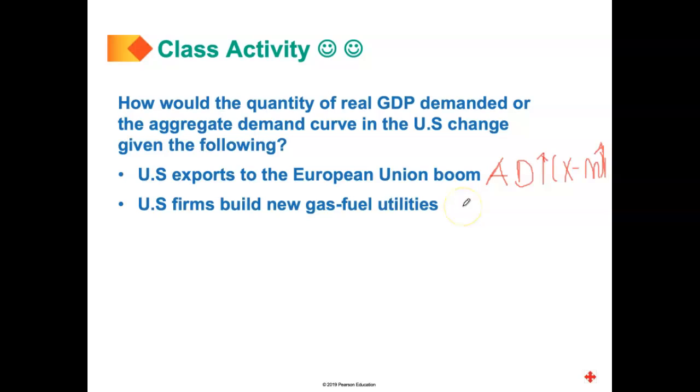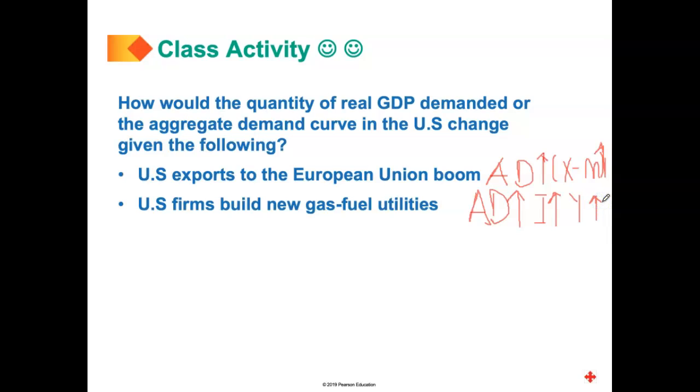Okay, US firms build new gas fuel utilities. This will also increase aggregate demand. Firms are investing more, so the I component of the demand equation will increase, and eventually Y will increase as well.